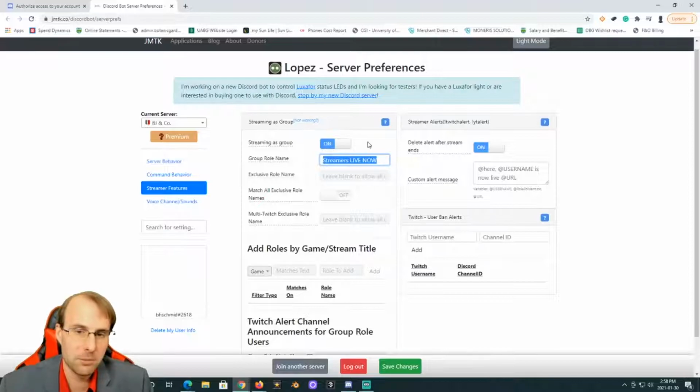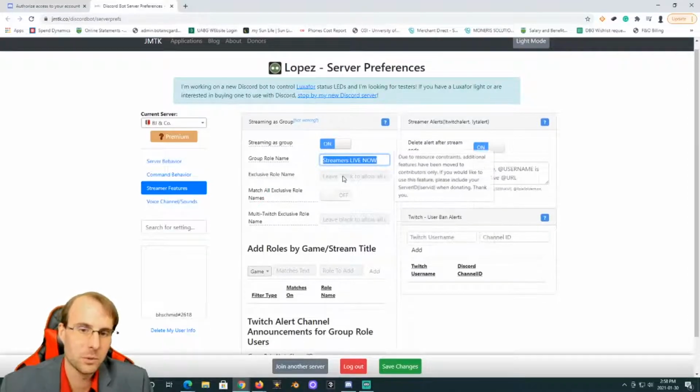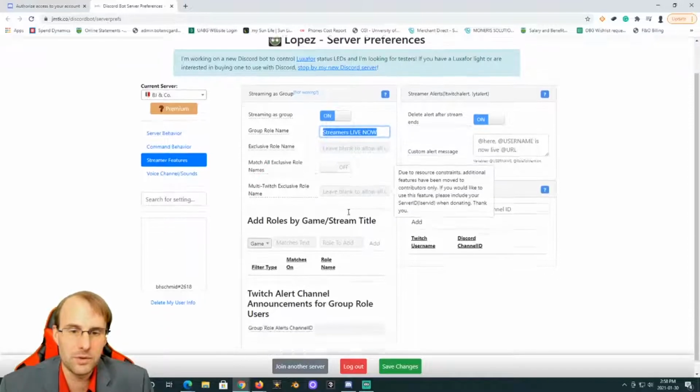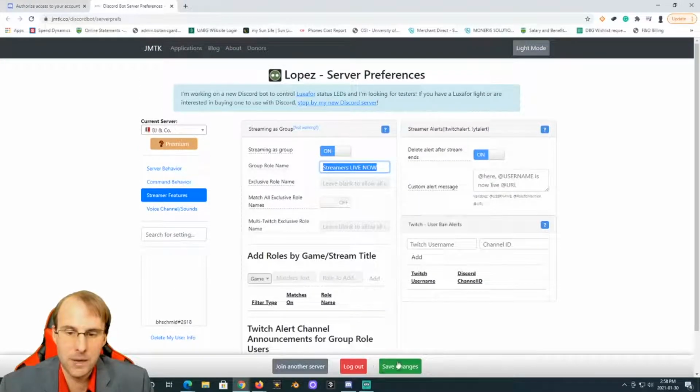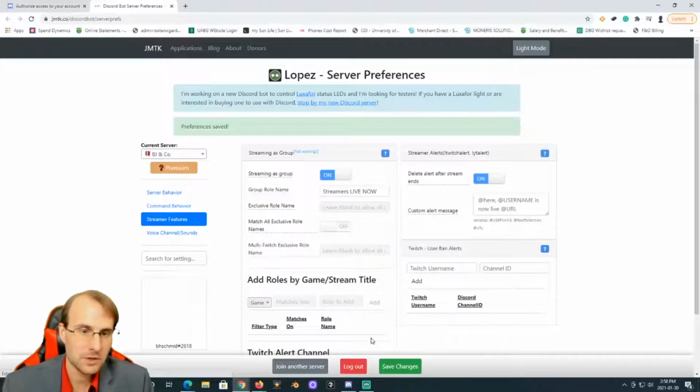So really the important thing we need right now is these. You can go into more detail if you want to limit it to a few people, but we're going to go with that. We've copied that and we just want to save our changes.